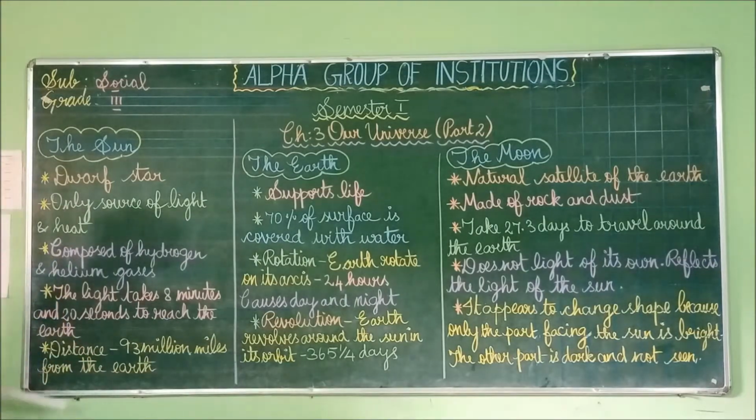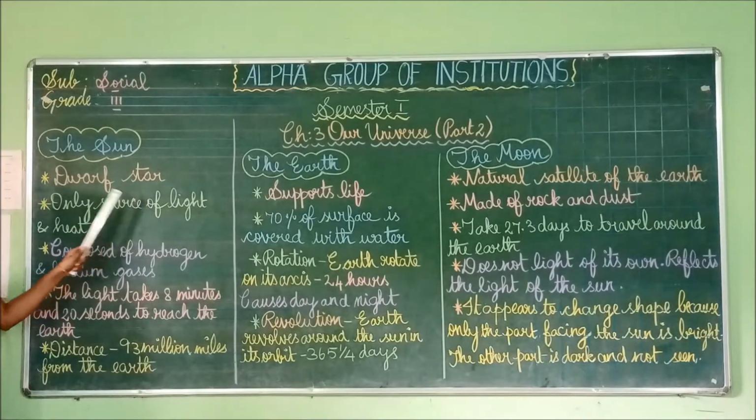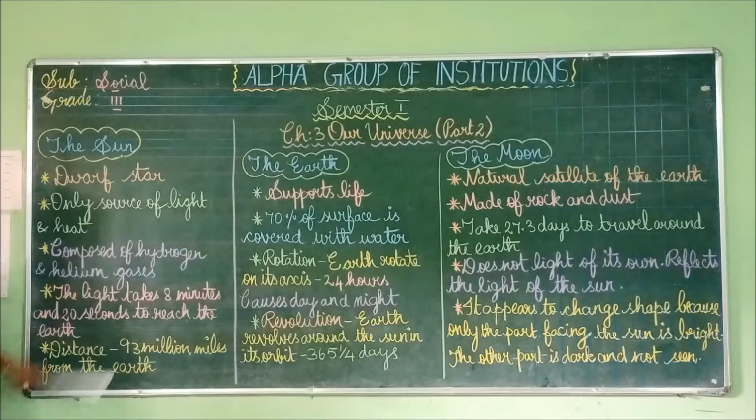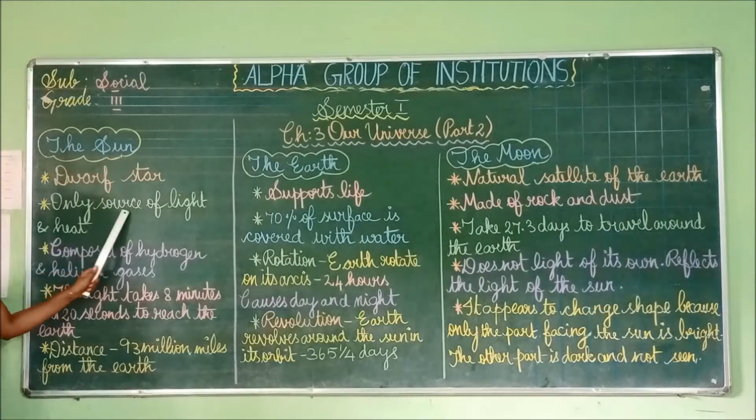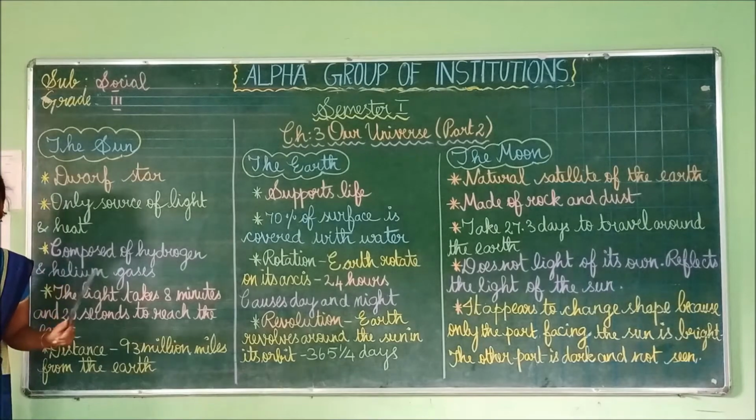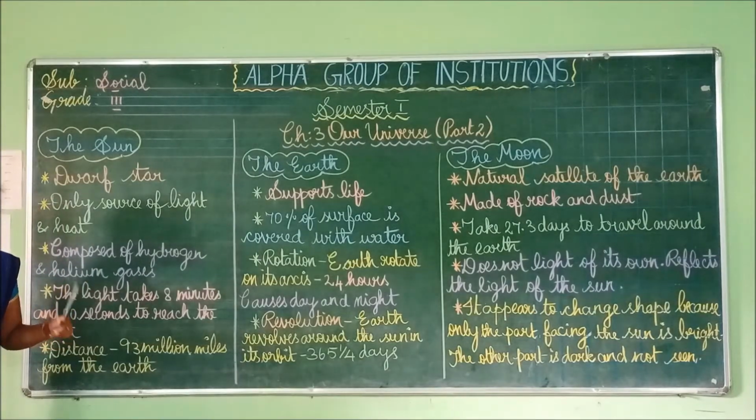What are all the points we have seen here? The sun is a dwarf star, so it is also a star. It is the only source of light and heat. From the sun only we are getting light and heat; any other object can't provide us light and heat.